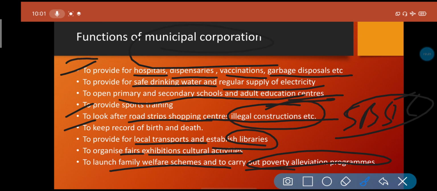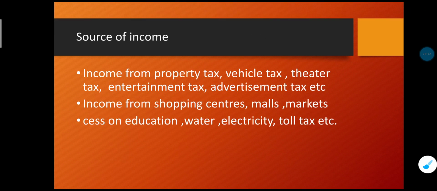So these are all the functions done by the municipal corporation as well as municipalities and Nagar Panchayat. Sources of income. Sources of income are also almost the same for all the branches of the urban government, whether it's a municipal corporation, municipalities or Nagar Panchayat.